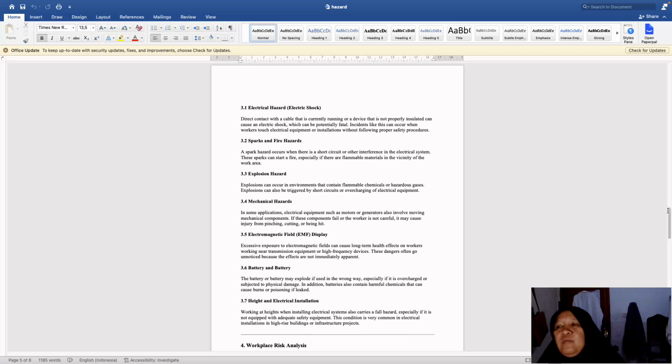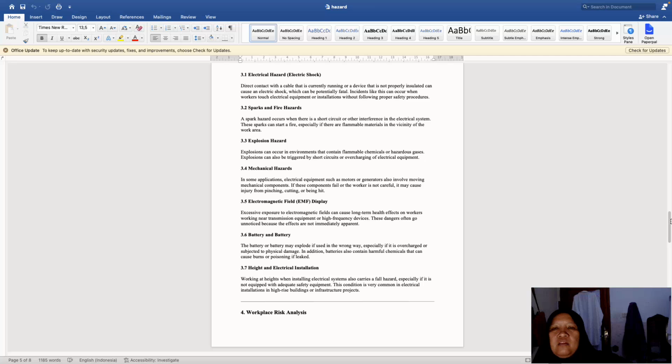And then mechanical hazard. In some applications, electrical equipment such as motors or generators also involves moving mechanical components. If these components fail or the worker is not careful, it may cause injury from pinching, cutting, or being hit. That is why before we use them, we have to check.